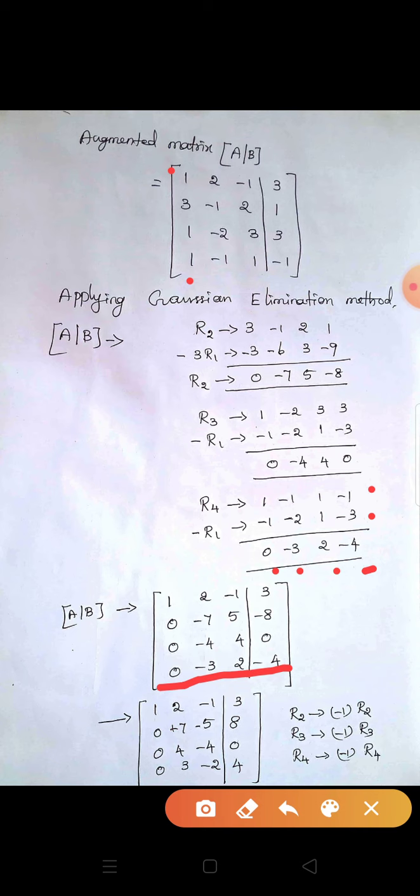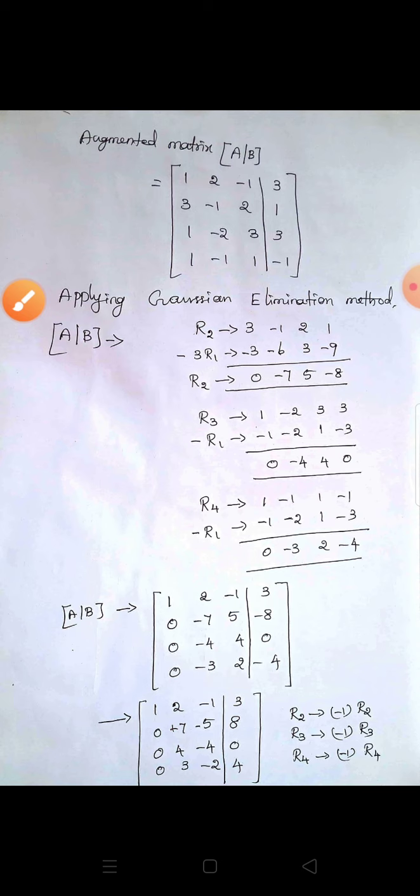Okay. Now listen. First row there is no change. Second row, third row, fourth row. Here, second row, third row and fourth row. Okay. Right, finished. Next, listen.